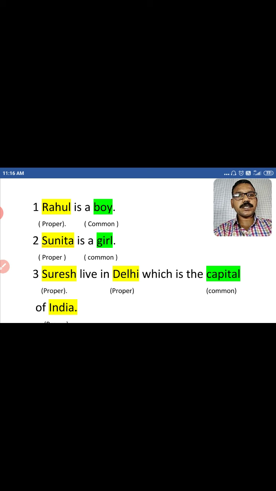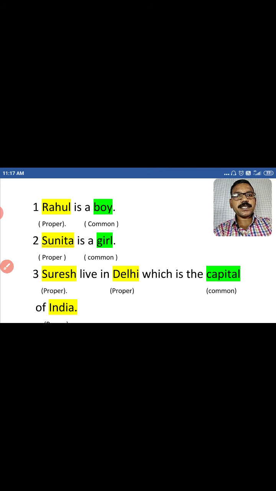Next example we can see Suresh lives in Delhi, which is the capital of India. Can you say how many nouns are there in this sentence? Here we can see total 4 nouns are here in this sentence. Here we can see Suresh, Delhi, capital and India. 4 nouns are here. Out of 4, 3 nouns are proper noun.